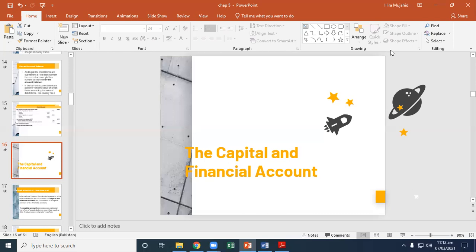Financial account balance equals the value of financial inflows, credit items, minus the value of financial outflows, debit items. When the residents of a country sell more assets to foreigners than they buy from foreigners, the financial account balance is positive, creating a financial account surplus.